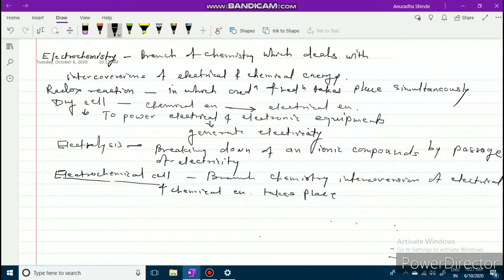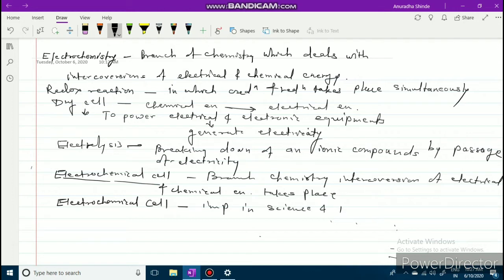Then the next concept is the electrochemical cell. It is very important in science as well as technology.